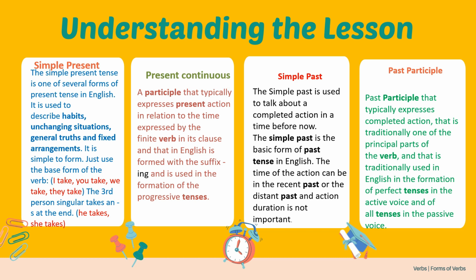Generally we say V1 form, V1 or V1s, V2 form, simple past, V3 form, and V4 form. V1 simple present, V2 simple past, past participle V3, present continuous or present participle V4. We say present continuous, progressive tense or present participle also. We use perfect tense in the active voice and passive voice.